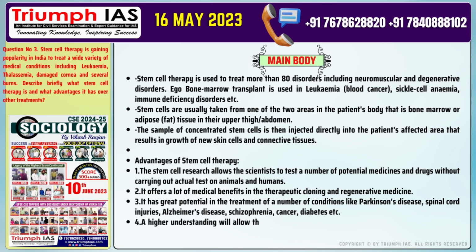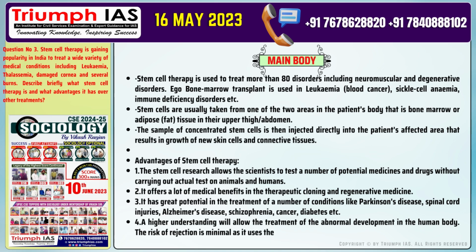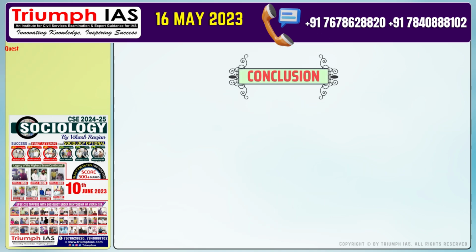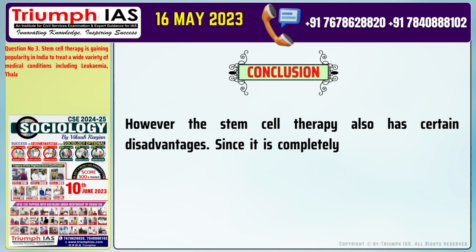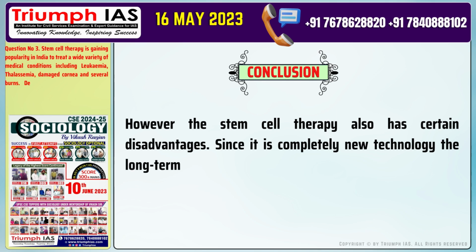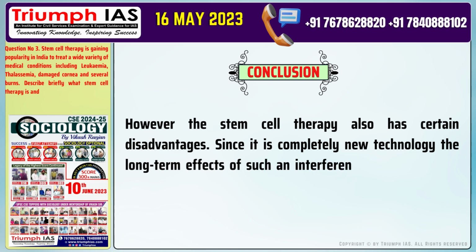Number 4. A higher understanding will allow the treatment of the abnormal development in the human body. The risk of rejection is minimal as it uses the cells of the patient's own body. Conclusion of the answer: however, the stem cell therapy also has certain disadvantages. Since it is completely new technology, the long-term effects of such an interference with nature are still unknown.